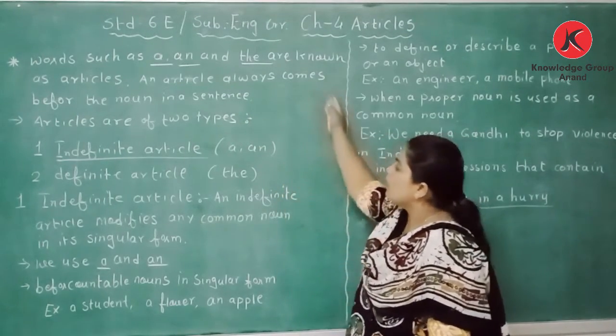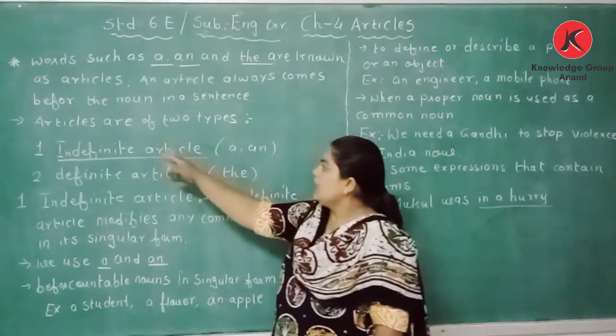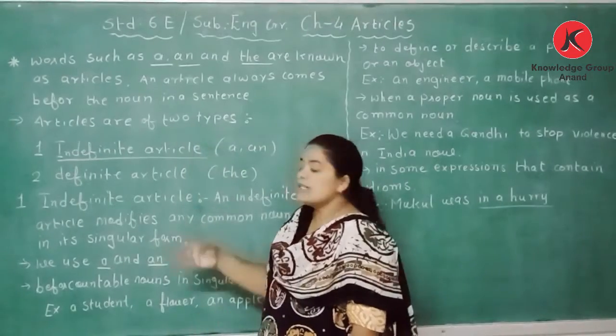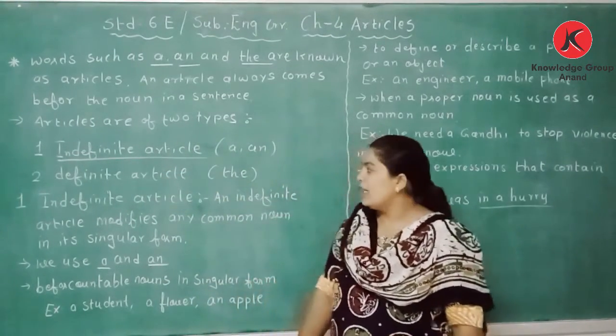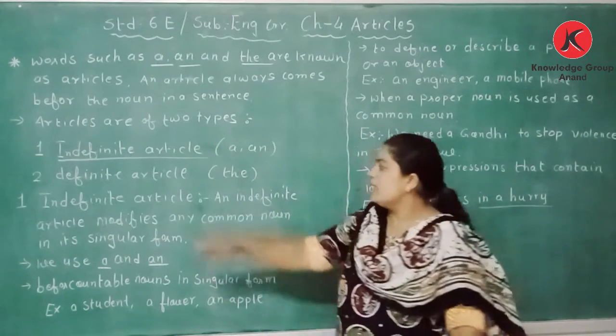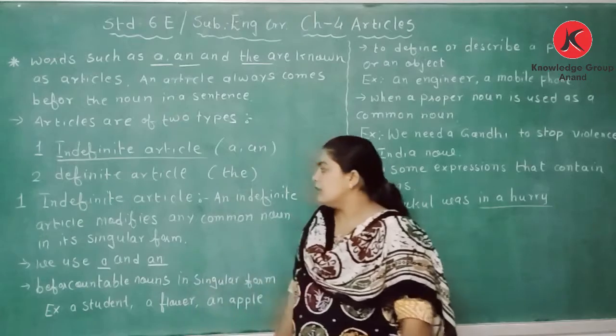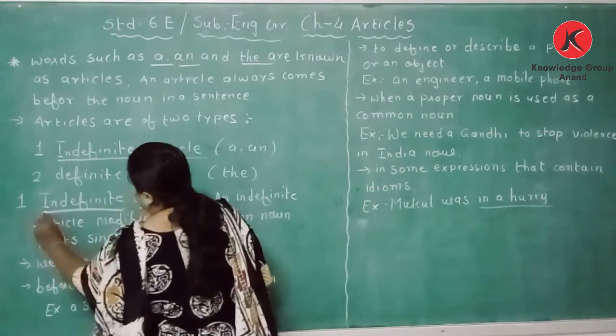An article always comes before the noun in a sentence. So articles are of two types. This is the definition of an article: words such as a, an and the are known as articles, and an article always comes before the noun in a sentence. As I told you, there are two types. The first one is the indefinite article, which contains a and an, and the second one is the definite article, the. Today we will be going through the indefinite article.